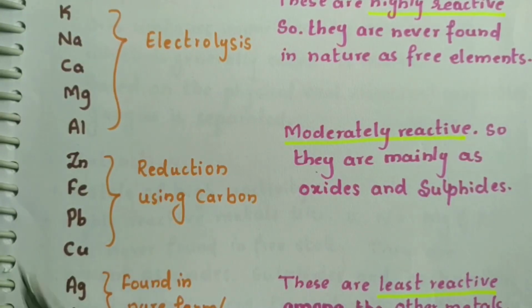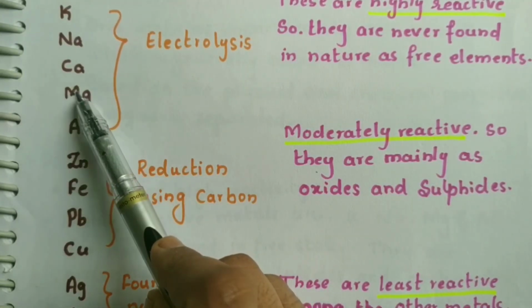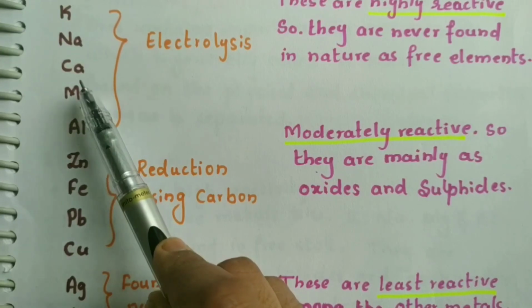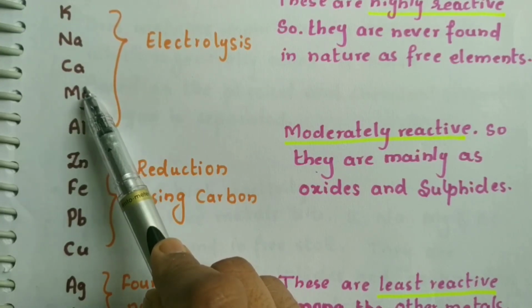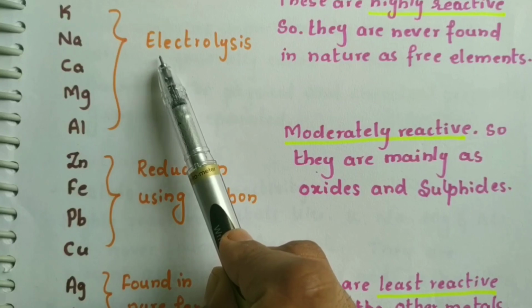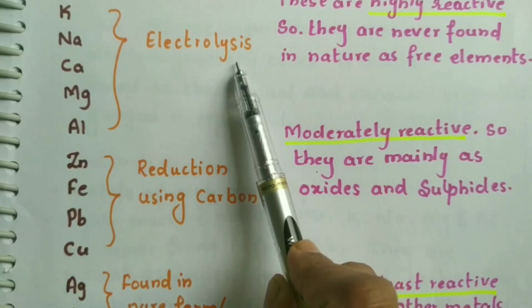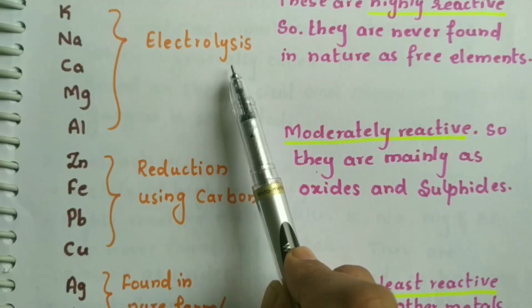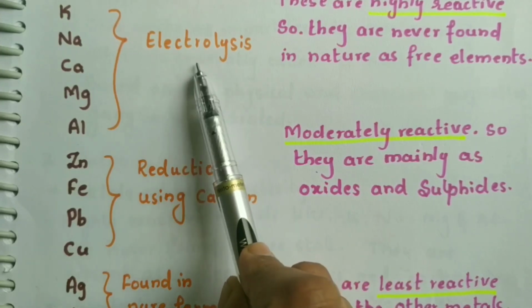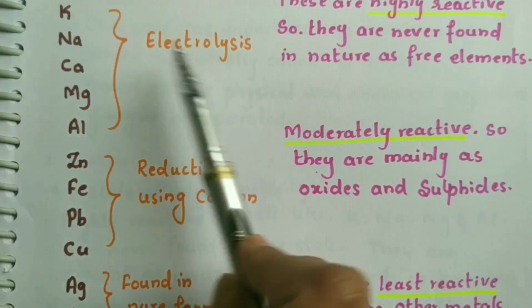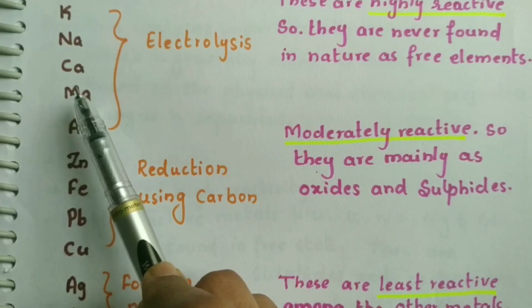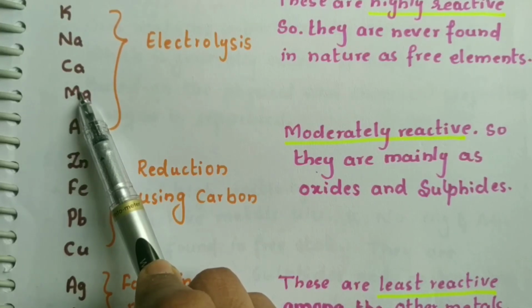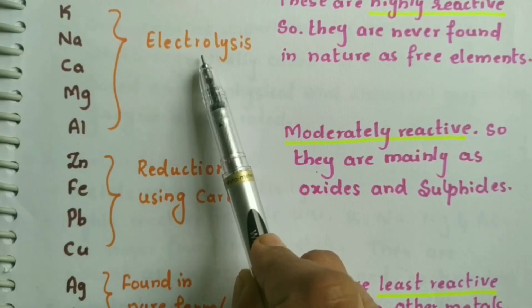So what are we going to do for the separation or isolation of these metals? How do we separate them from their ores? We use a special process called electrolysis. You have come across this process in the previous chapters. What happens in electrolysis we will learn later. As they make a very strong bond between all the elements in the free state, we have to break the bond. That's why we are passing electricity to break the bond here.